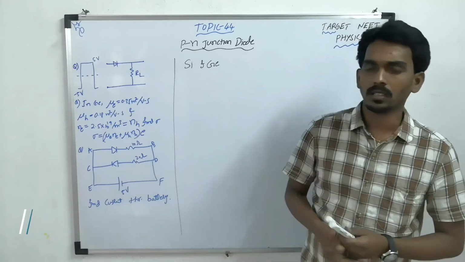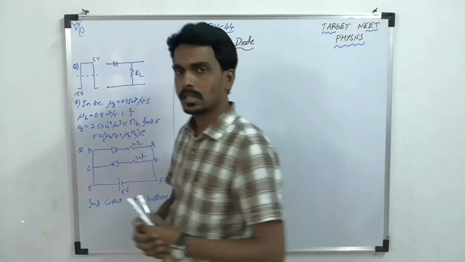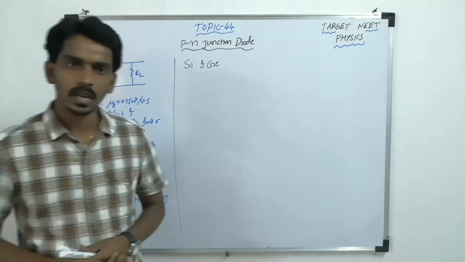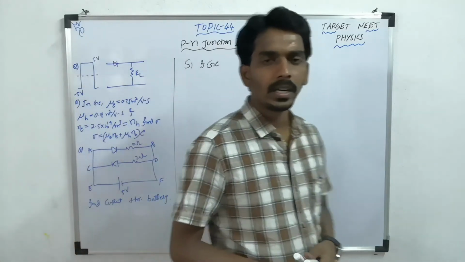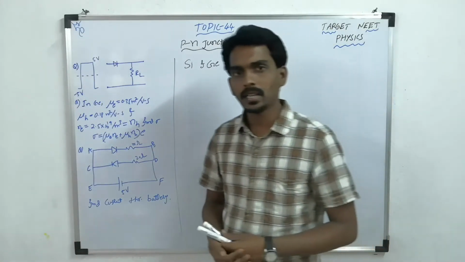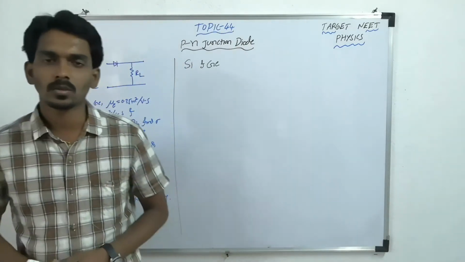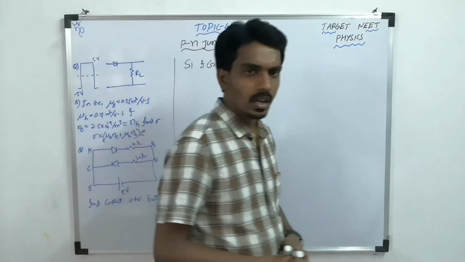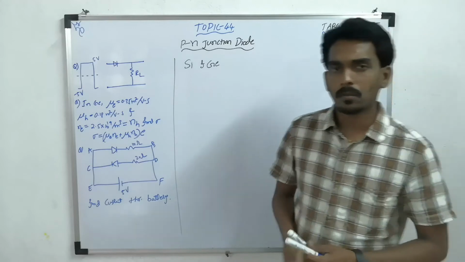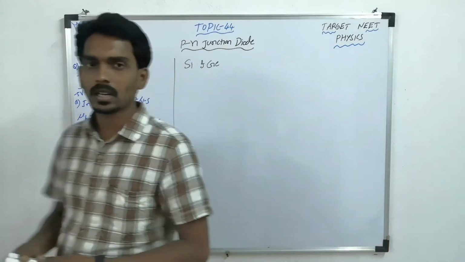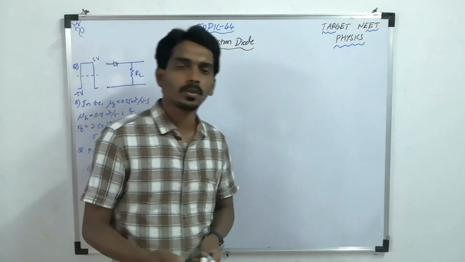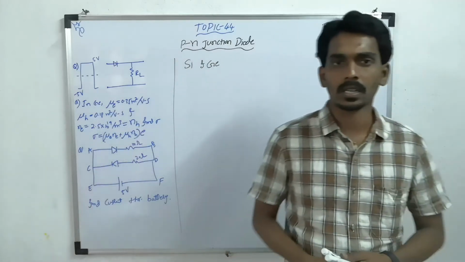Then we go for doping and we form p-type and n-type semiconductors. P-type you get by adding trivalent impurities to the intrinsic semiconductor, and n-type you get by adding pentavalent impurities to the intrinsic semiconductor.